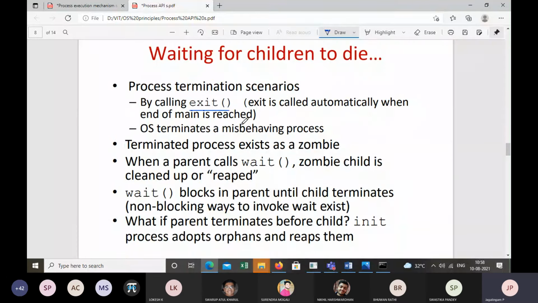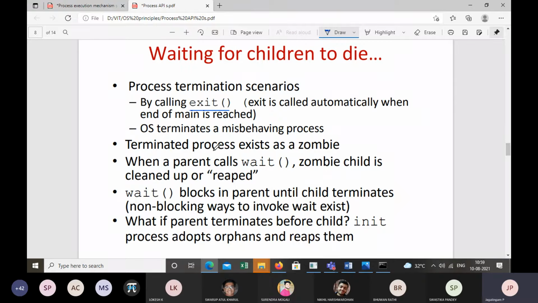Okay, and we also discussed the exit system call, and we know there are two different ways in which a program gets terminated. One is the normal way, the other one is abnormal, right? In the normal case, when the program executes the last line in the main function, it gets terminated normally. And in the abnormal way, if the process is doing something very illegal, then the operating system terminates the process, right? These are the two different ways in which a process gets terminated.